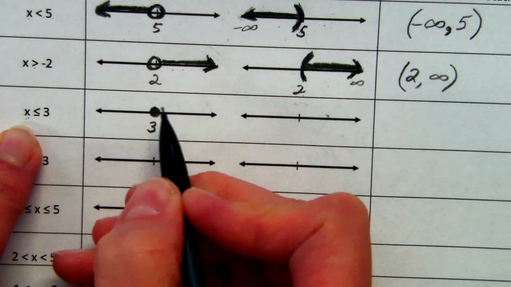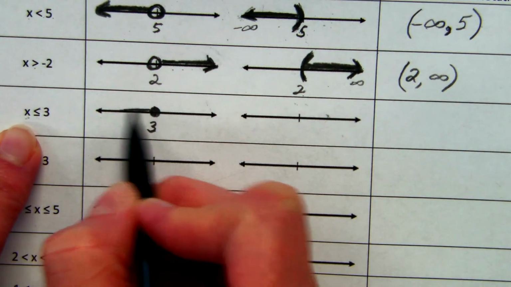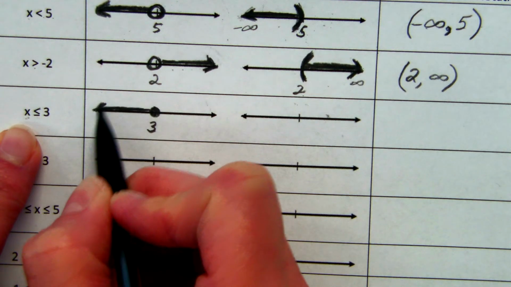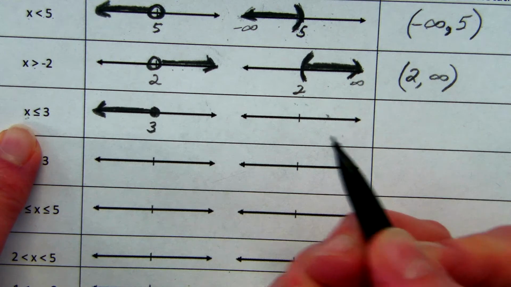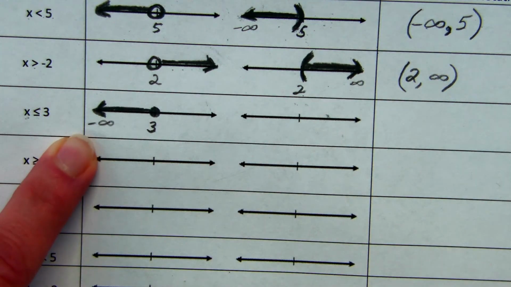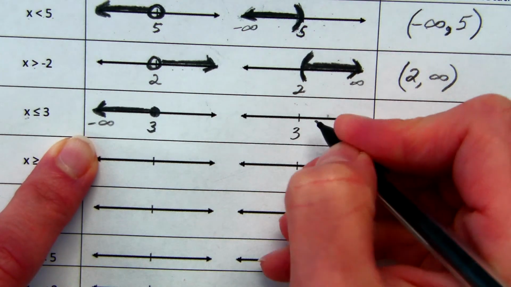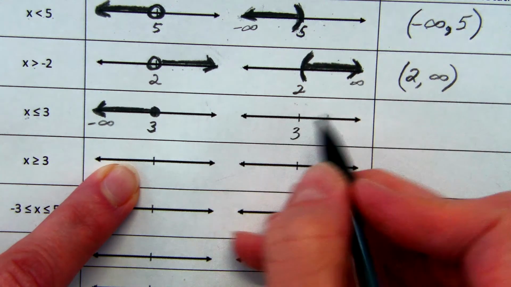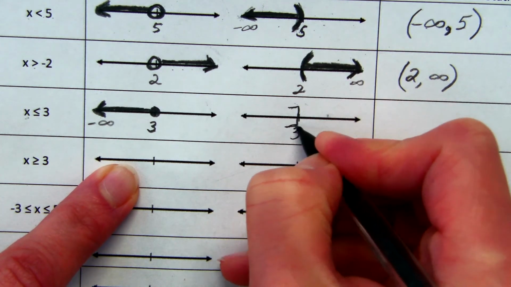And then the numbers less than 3 would be the rest of my set. So it would go this way: 2, 1, 0. All of my negative numbers are less than 3. So I have a filled in point there at 3, and then at this end it goes off to negative infinity. So I'll put 3 on this graph, and it's similar to what we did before, but instead of parentheses, we're going to use a square bracket.